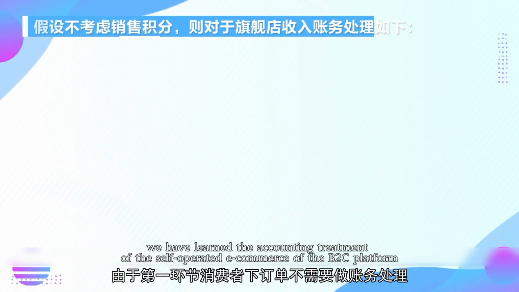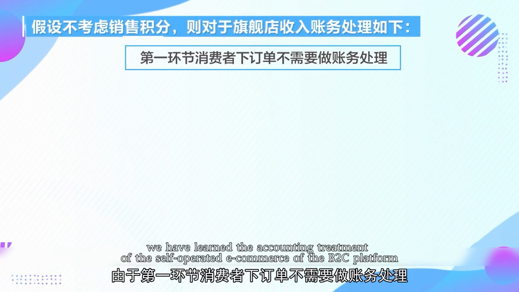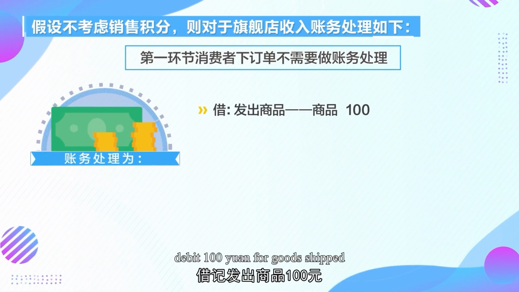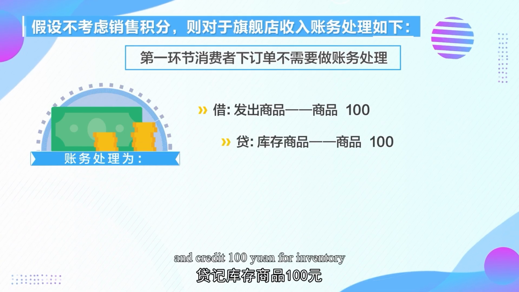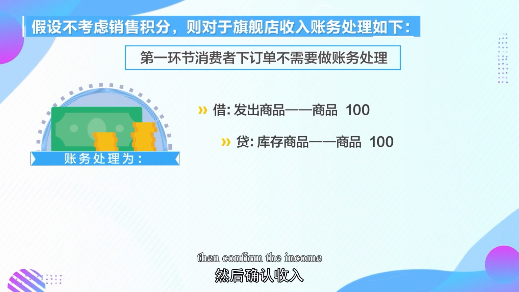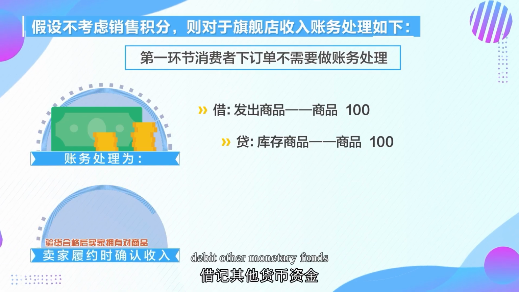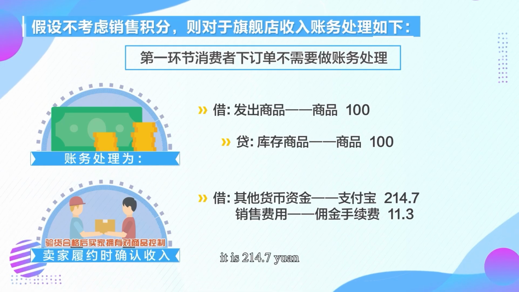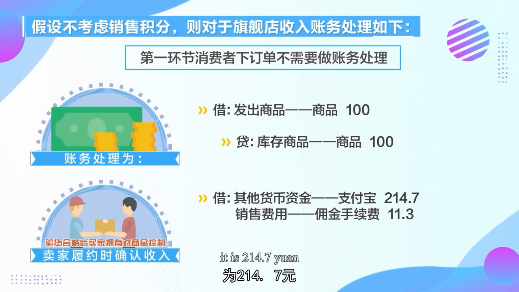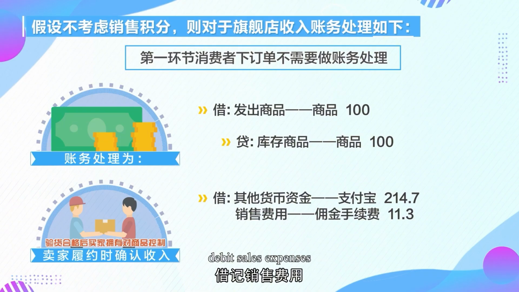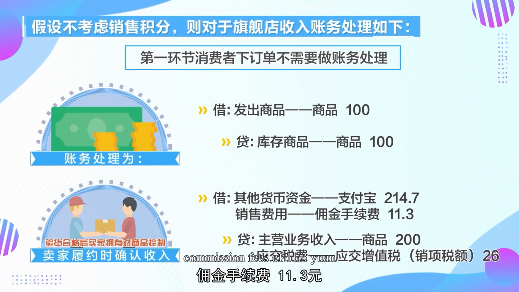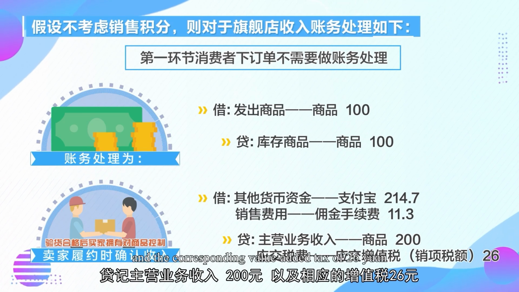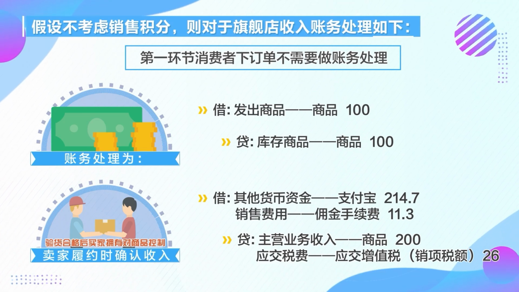We have learned the accounting treatment of the self-operated e-commerce of the B2C platform. When the goods are shipped in the second stage, debit 100 yuan for goods shipped, and credit 100 yuan for inventory. Then confirm the income. Debit other monetary funds. That is, after deducting the commission of 5%, it is 214.7 yuan. Debit sales expenses, commission fees of 11.3 yuan. Credit main business income of 200 yuan, and the corresponding value-added tax of 26 yuan.